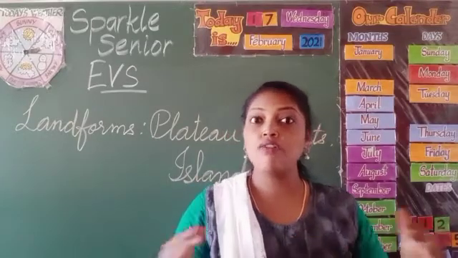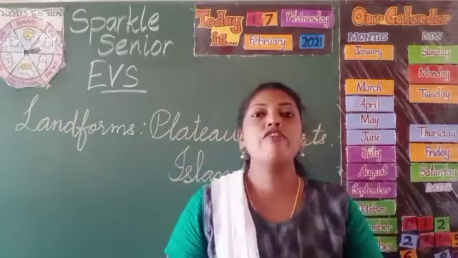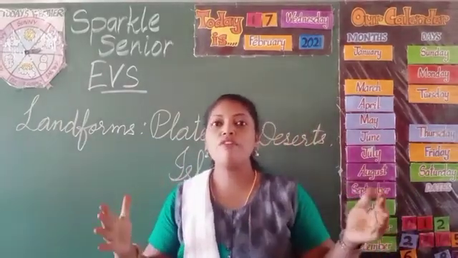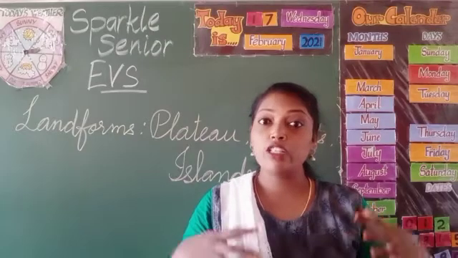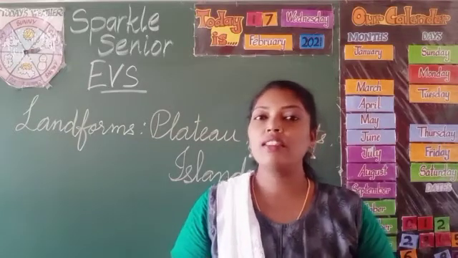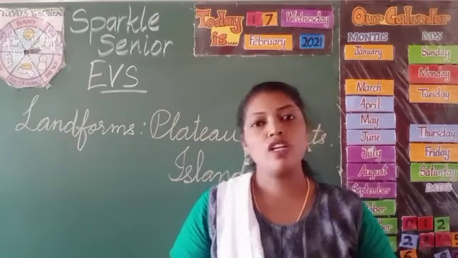Deserts are covered with sand, and we could see the mountain of sand, and that is called sand dunes. So this is the picture of sand dune. Have a look at it. The sand mountain is a hill formed by sand. Next, deserts have extreme conditions. Days could be very hot and nights could be very cold.